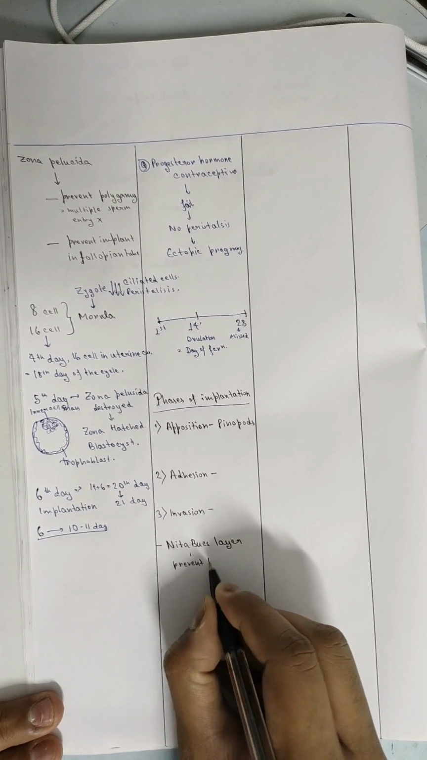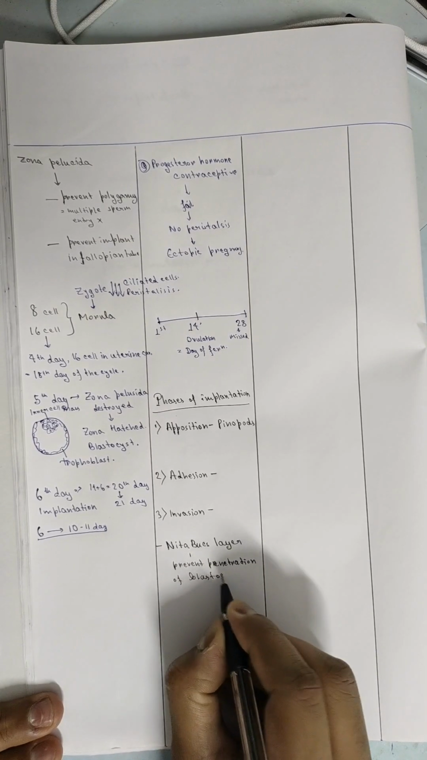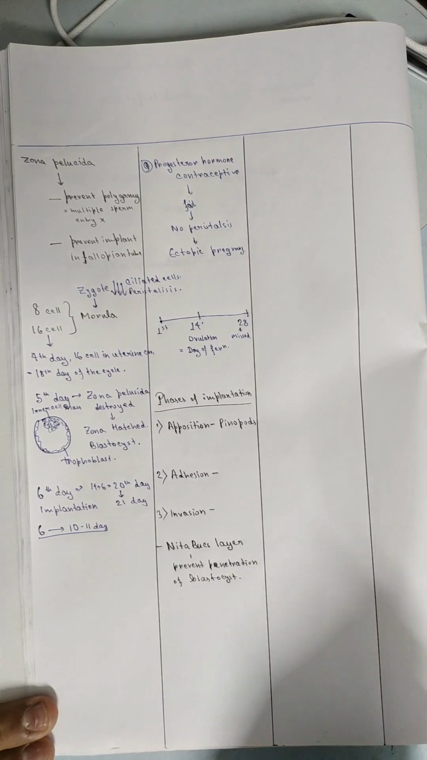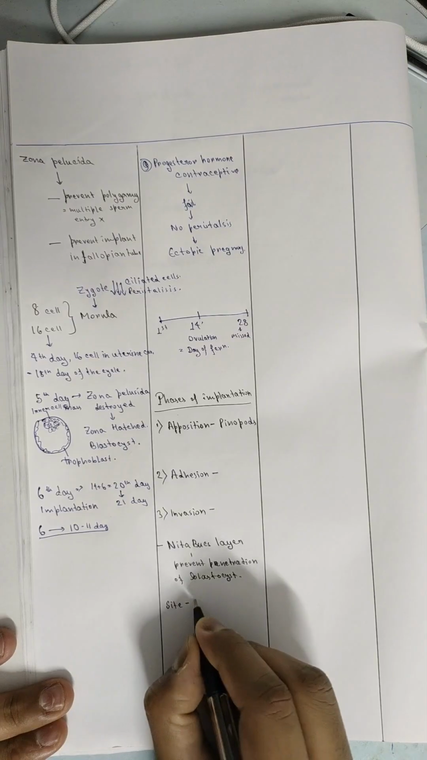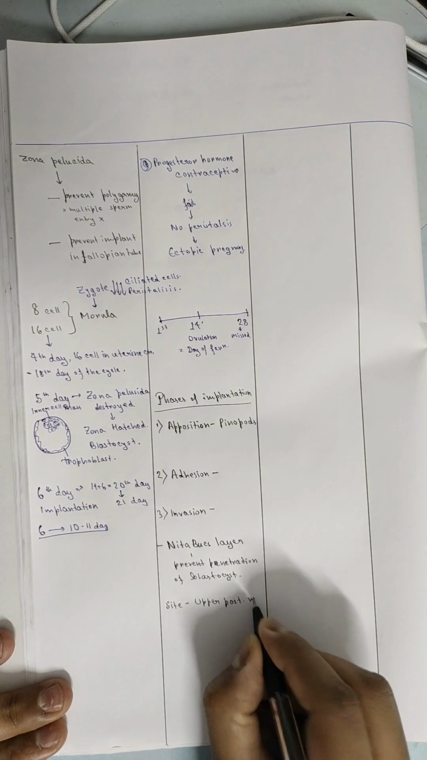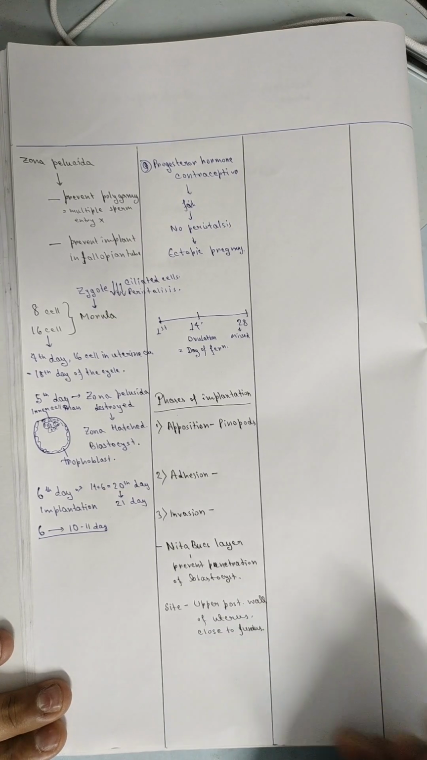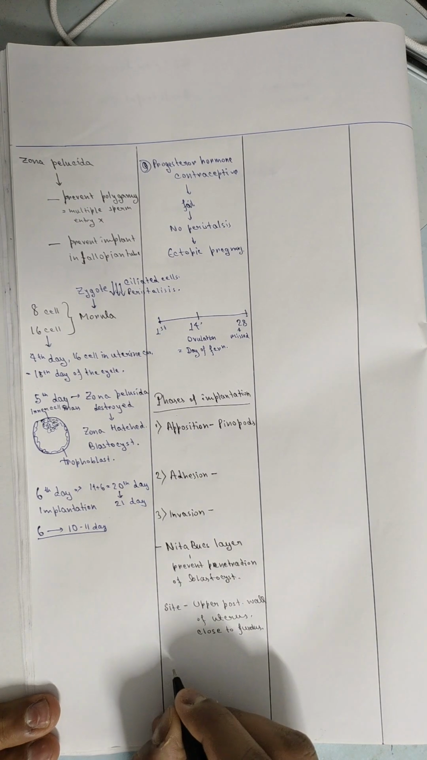Now there is the Nitabuch layer that actually prevents penetration of the blastocyst, because after that the endometrium ends and myometrium begins. The site of implantation is the upper posterior wall of the uterus close to the fundus, not the fundus. It is actually interstitial implantation deep inside the endometrium. Implantation is caused by the trophectoderm.